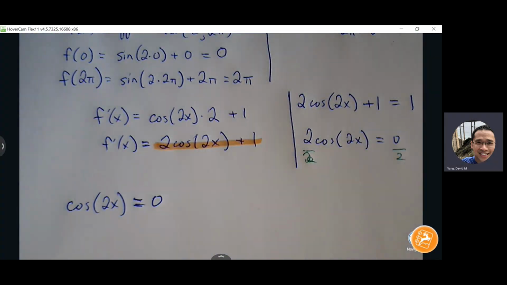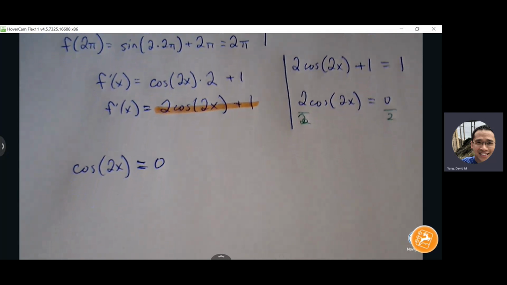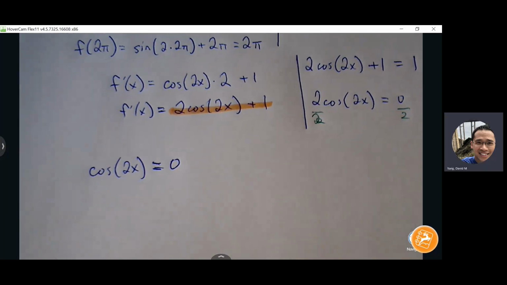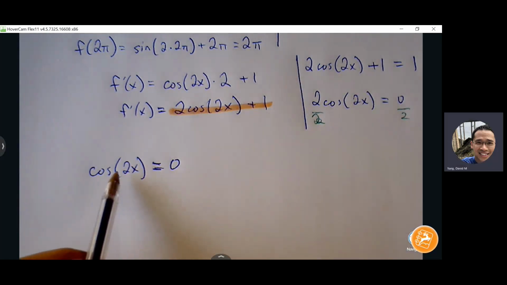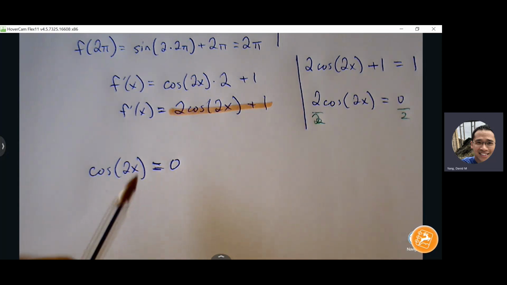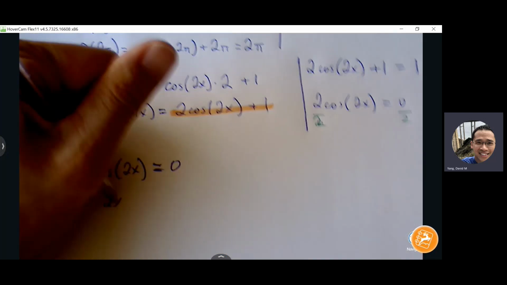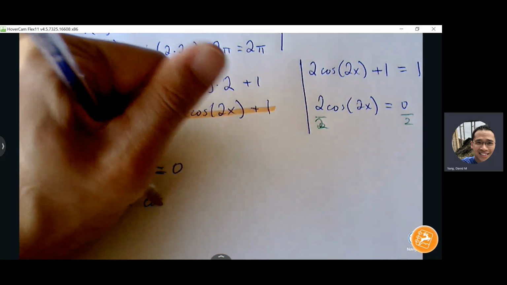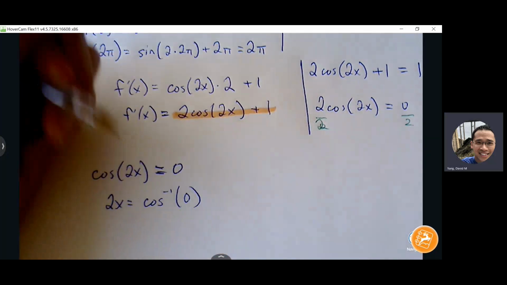Okay, so now we're down to this cosine 2x equals 0. We could use a double angle identity, but I want to talk about how we can go through this just using inverse trig and not having to rely on double angle identities here. So I want to try to get that 2x by itself first. Let's move this cosine over. I'm going to involve inverse cosine to move that cosine over to the right side. So 2x equals inverse cosine of 0.